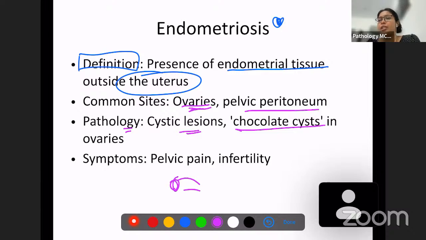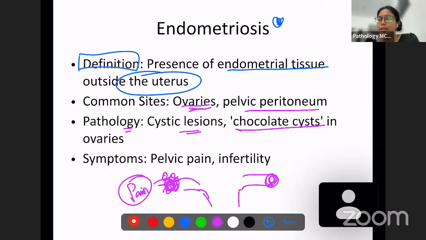So whenever there is going to be a menstrual cycle, what is going to happen? These endometrial glands are going to proliferate and bleed. So when they bleed, you're going to have pain in the pelvic area because that is where these endometrial cysts are present. Okay, this is your uterus, this is your ovaries, and this is the pelvic area. So this is where bleeding is going to happen.